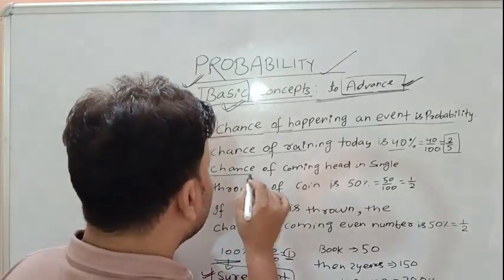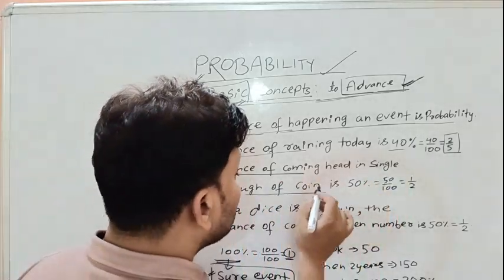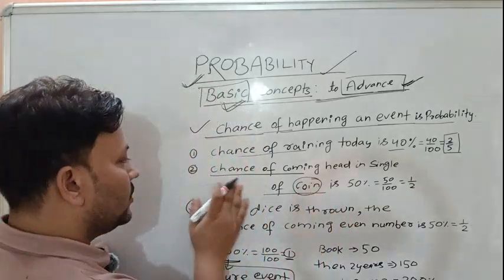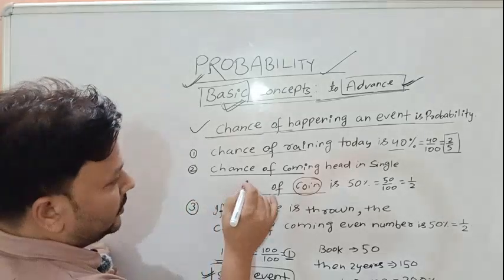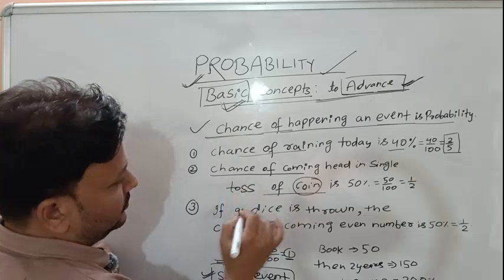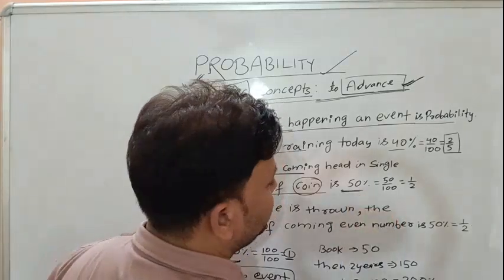In the same manner, the chance of getting a head in a single toss of a coin is 50%.